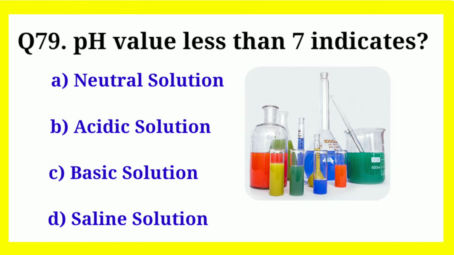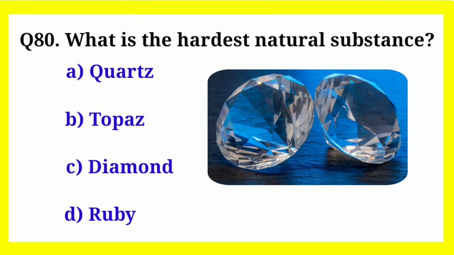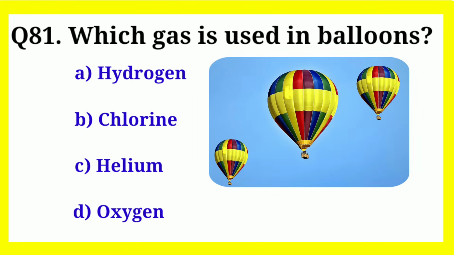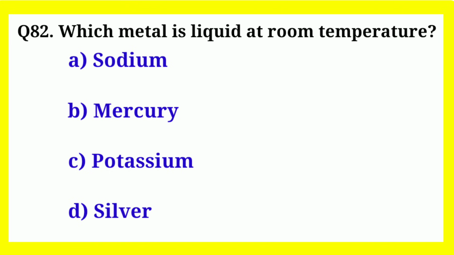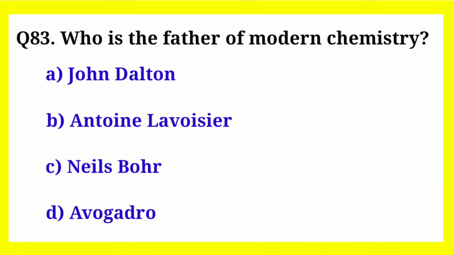pH value less than 7 indicates? Correct answer is acidic solution. What is the hardest natural substance? Correct answer is diamond. Which gas is used in balloons? Correct answer is helium. Which metal is liquid at room temperature? Correct answer is mercury. Who is the father of modern chemistry? Correct answer is Antoine Lavoisier.